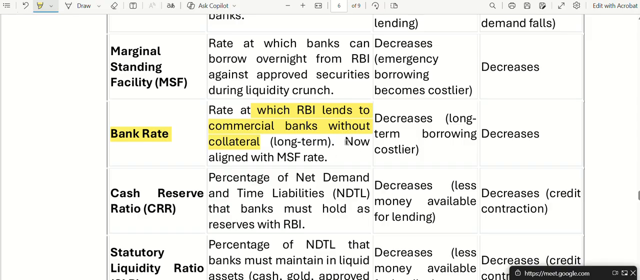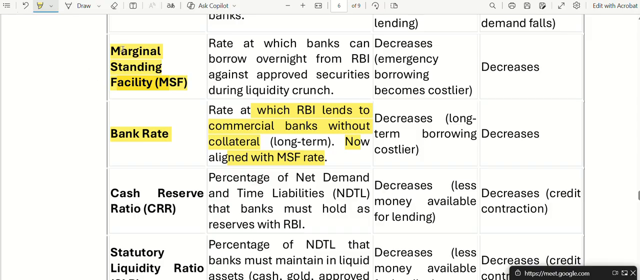So now one more piece of information. Bank rate is aligned with the MSF rate. So if, for example, the MSF rate is 12% and the bank rate is 13%, is this a true statement or not? No sir, they have to be equal. Okay, they're at the same price. All right, because it is equal.